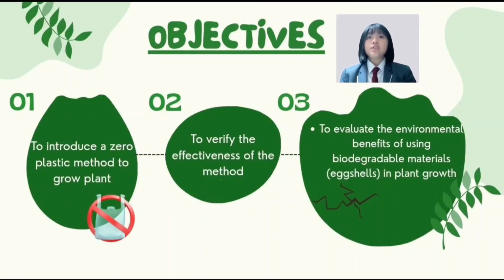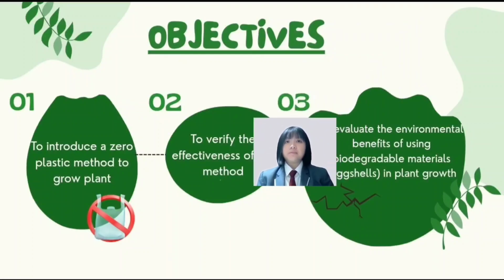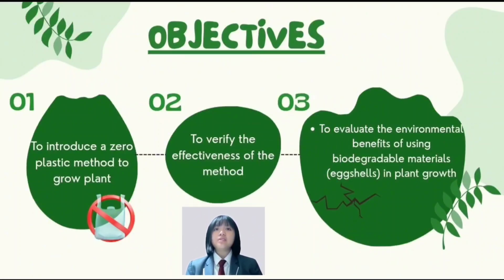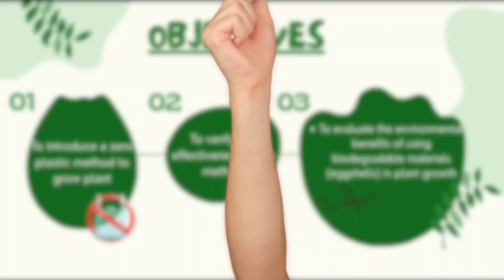There are three objectives. Firstly, to introduce a zero plastic method to grow plants. Secondly, to verify the effectiveness of the method. And lastly, to evaluate the environmental benefits of using biodegradable materials, such as eggshells, in plant growth.